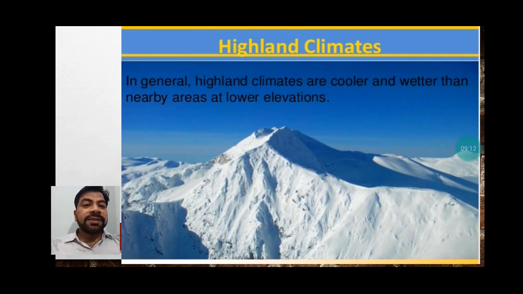Highland climates: you can see, in general, highland climates are cooler and wetter than nearby areas at lower elevation. So you can see on the top of the mountain, such types of glaciers are there.